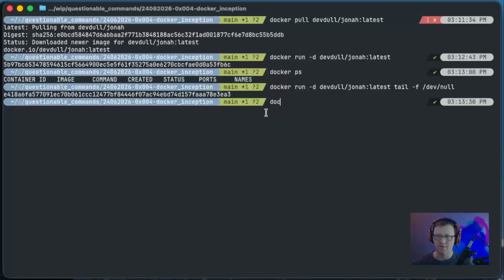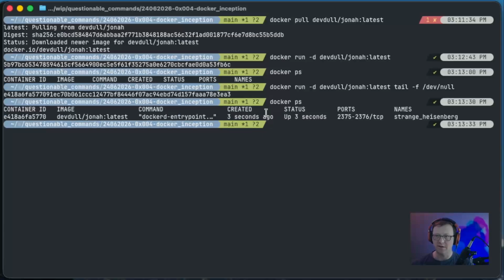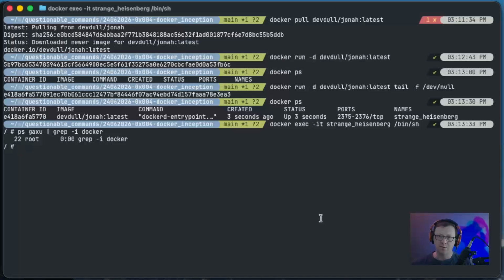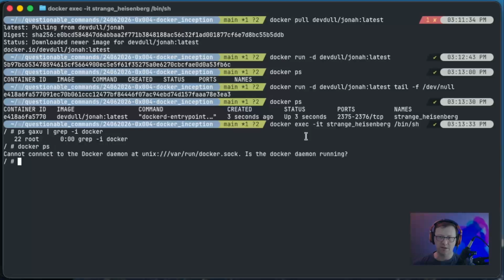docker ps. There it is. So docker exec -it, and we want to run, we don't know if bash is there, so /bin/sh. So now we need to figure out how to tell if Docker is running. Oh, not docker ps. So ps and then grep for docker. And that didn't give me anything. That surprises me. Let's see what happens when we do a docker ps. So is Docker not running?